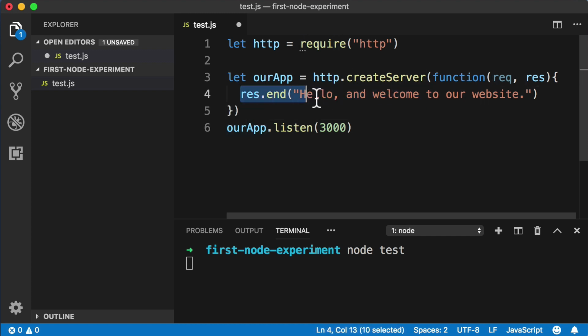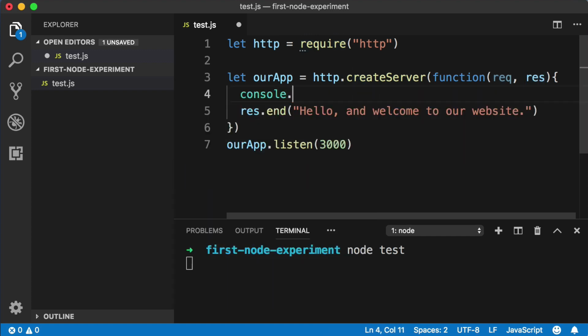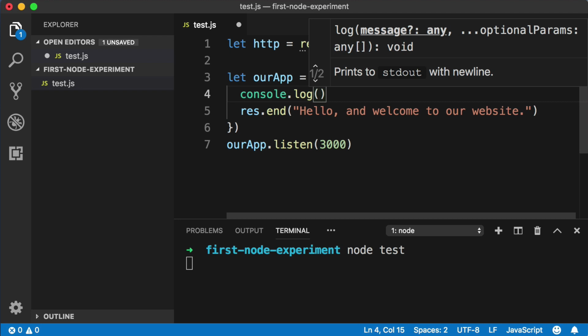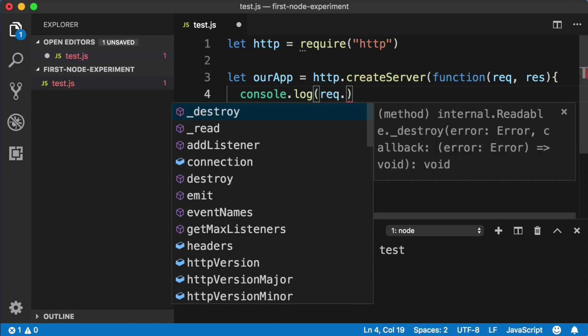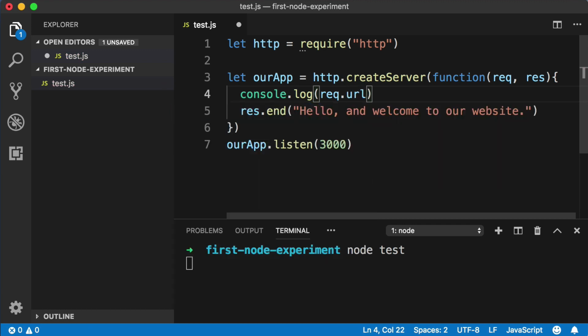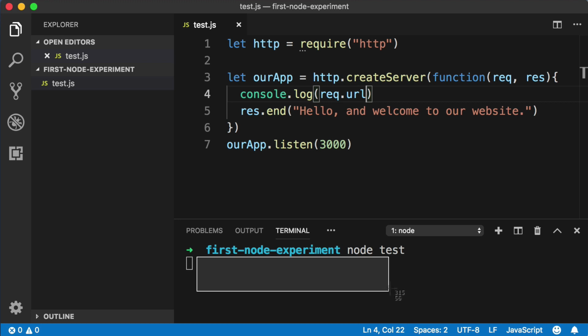Within the body of our function here, maybe right before this response.end line, let's add a brand new line and say console.log. And what we want to log is req or request and then dot and look inside it for a property named URL. Okay, go ahead and save the file. And then we need to close or quit the current instance of Node that is running our old file or our outdated file. So down in the command line, push Control and C on your keyboard at the same time.